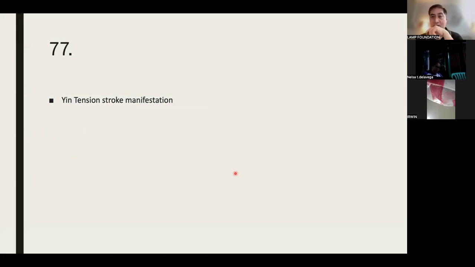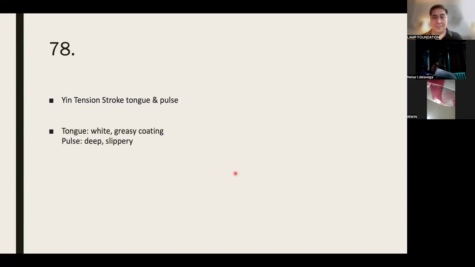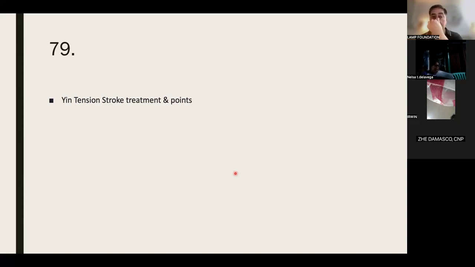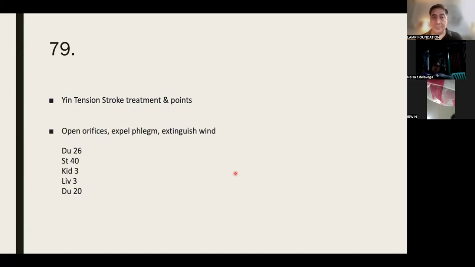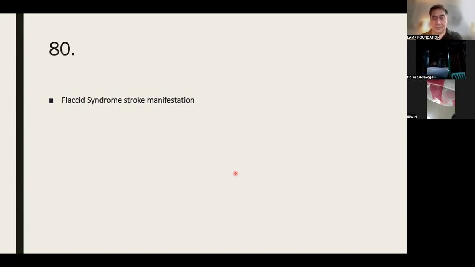Yin tension stroke manifestation: loss of consciousness, phlegm in the throat. Tongue and pulse: the tongue would have a white greasy coating, and the pulse would be deep and slippery. Treatment and points: open the orifices, expel phlegm, extinguish wind. Use points Du 26, stomach 40, kidney 3, liver 3, and Du 20.